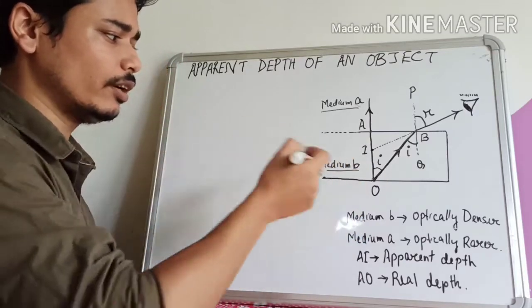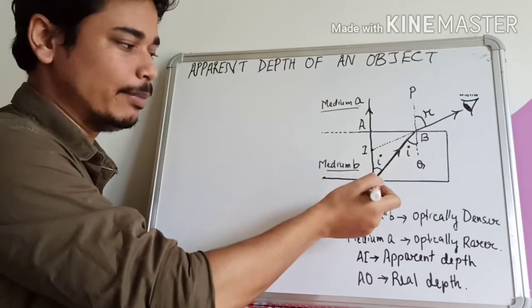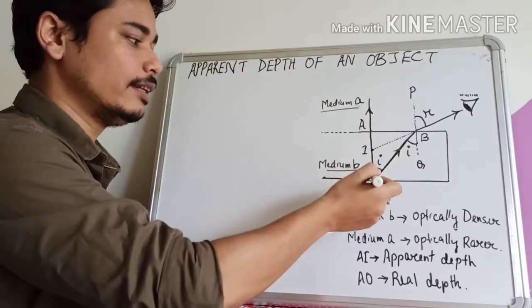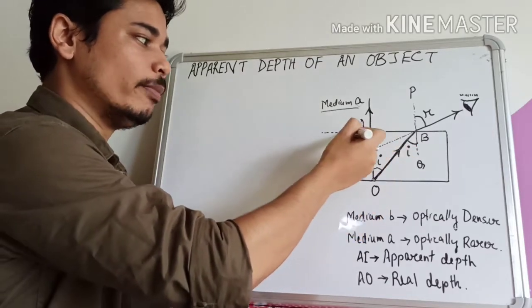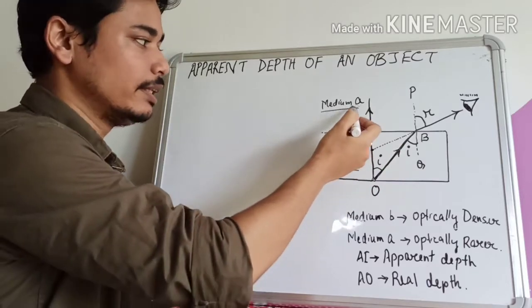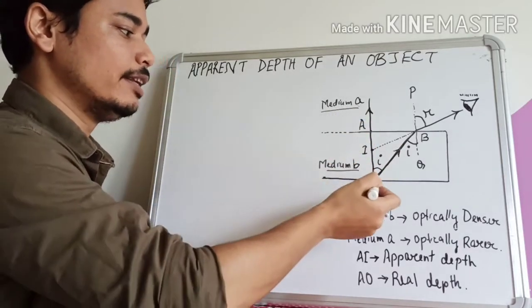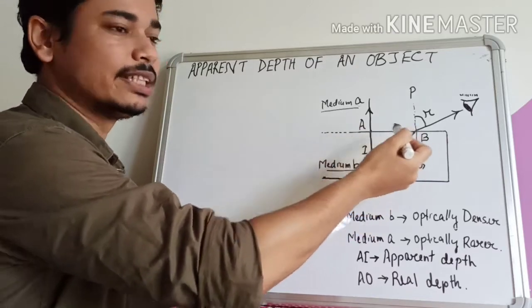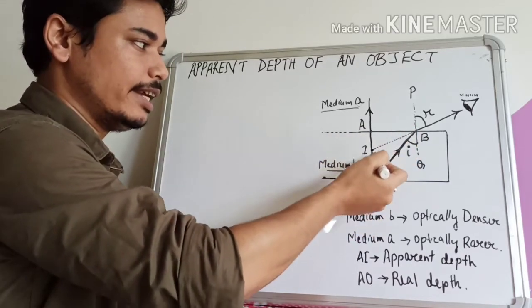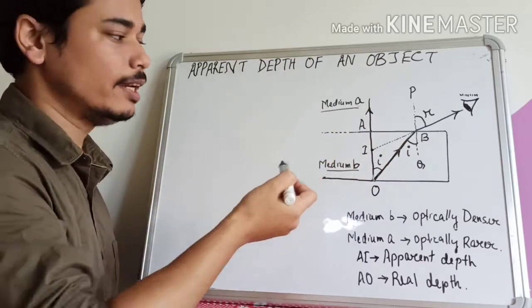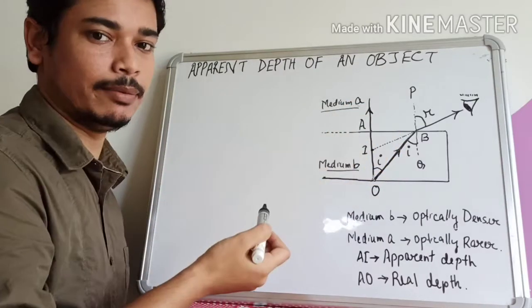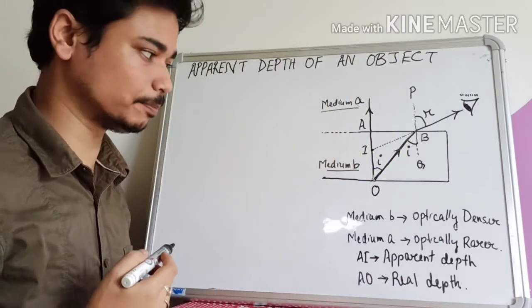Now, if a ray is coming out from this point object, and that ray is incident normally on the interface between medium 1 and medium 2, or medium A and medium B, then what will happen? This ray is incident normally on this surface, so this ray will travel undeviated. It gets transmitted into the second medium without suffering any deviation.